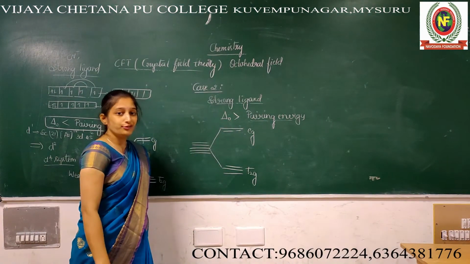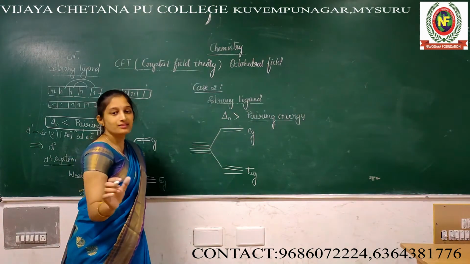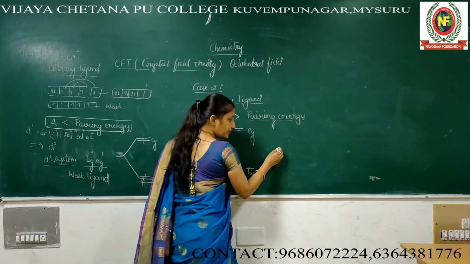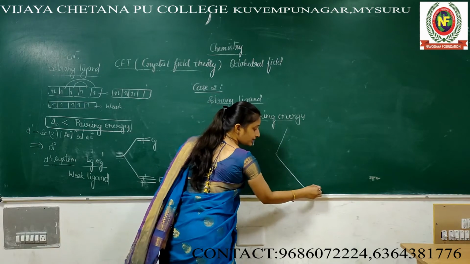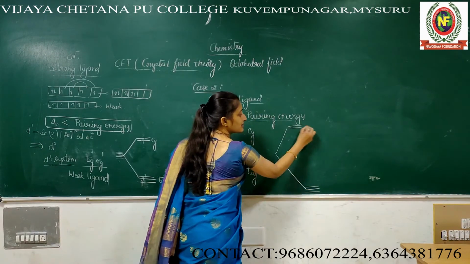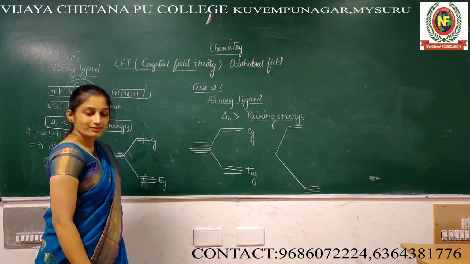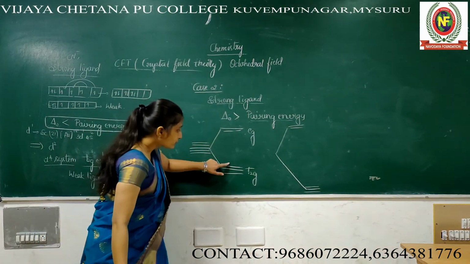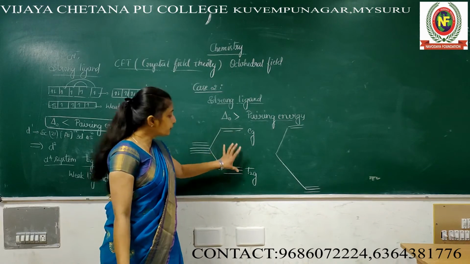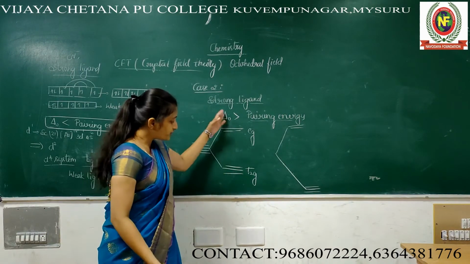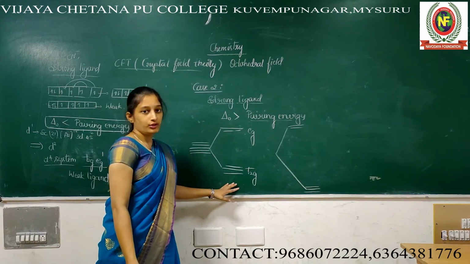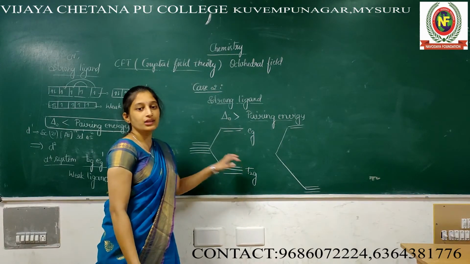If the strong field is there, very simple. See, ligand is strong means the distance between the Eg and the T2G increases. Understood? The electron cannot jump here. Because the difference is maximum, instead of jumping, it will stay in T2G.